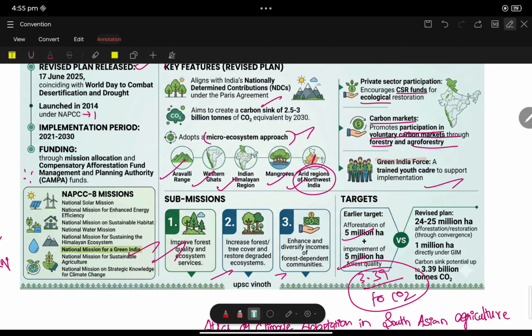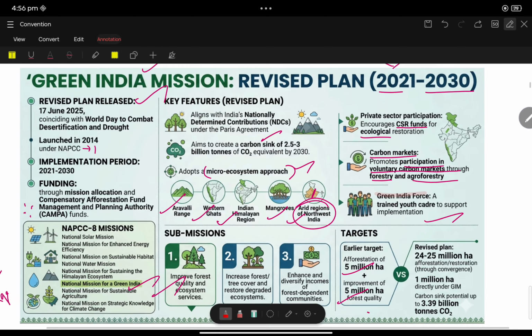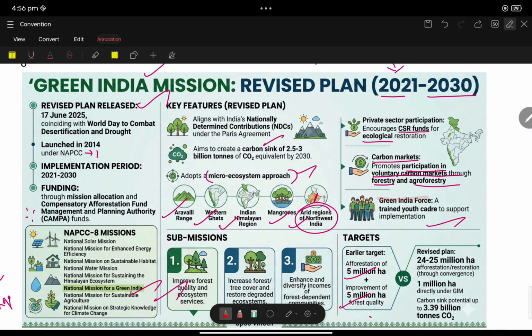This point is very much important. UPSC is just focusing on carbon sink. Last year also we got a question with respect to data. That means the Green India Mission is focused on a carbon sink of up to 3.39 billion tons of carbon dioxide.